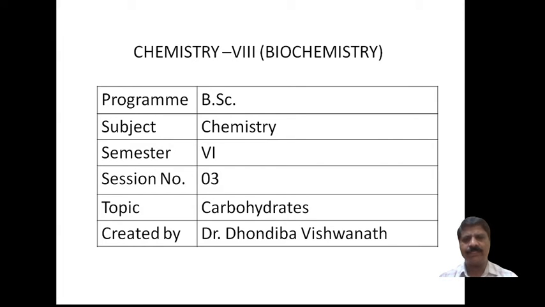Today I am going to discuss the third session of Biochemistry, Paper 8, which belongs to carbohydrates of 6th semester BSc.